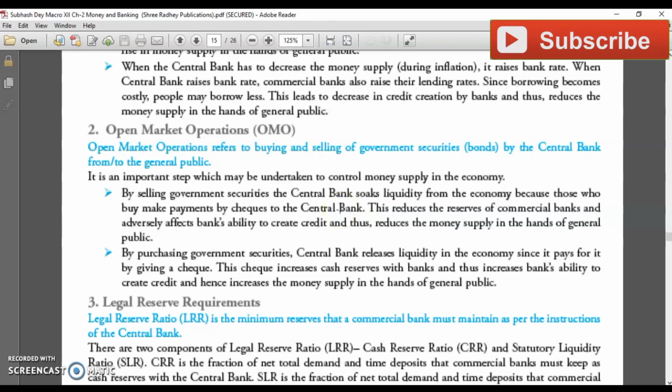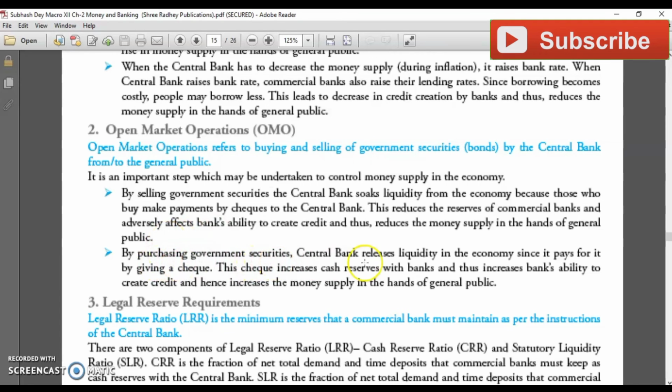Once money moves from the market to RBI, money in the market goes down. This reduces the money supply in the hands of the general public, so inflation goes down.